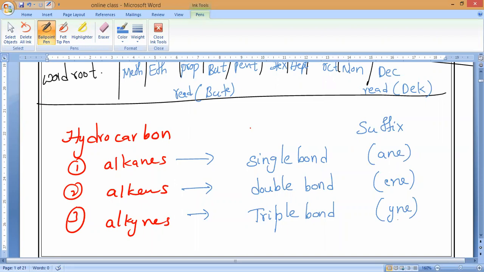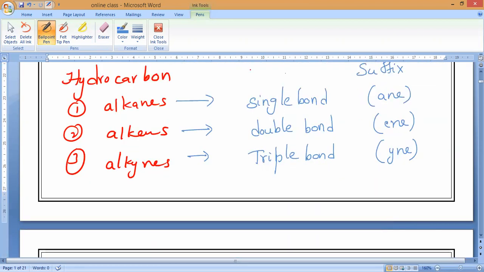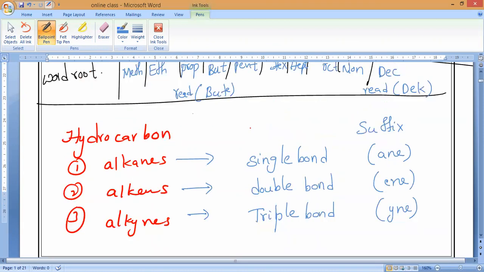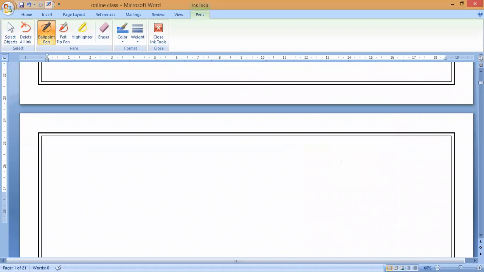So till here, any doubt, please respond. Clear? All of you understand? Yes, sir. So alkanes, single bond; alkenes, double bond; alkynes, triple bond. Now, just call the absentees.